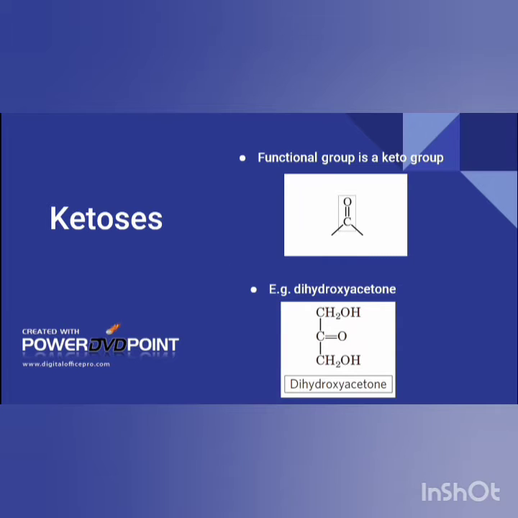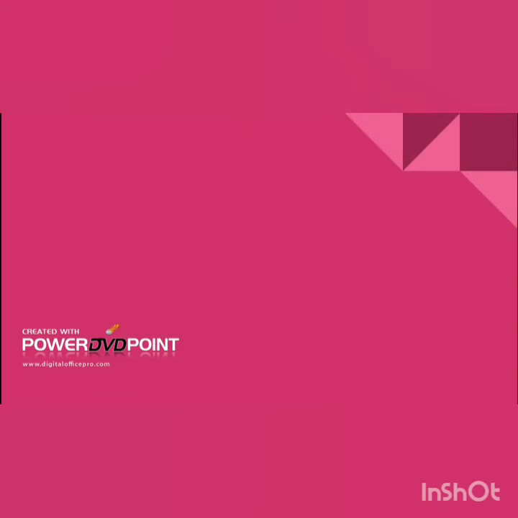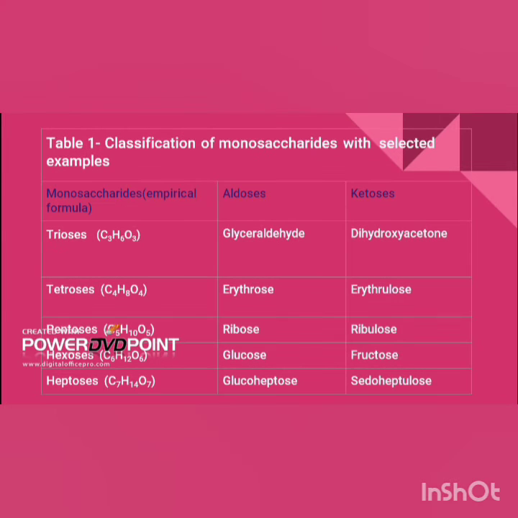Now let's see some examples of each of the groups of monosaccharides. In the first column, there are the monosaccharides: trioses, tetroses, pentoses, hexoses and heptoses, and in the latter two columns the examples of each aldose and ketose are given.